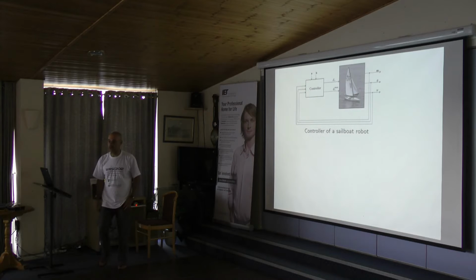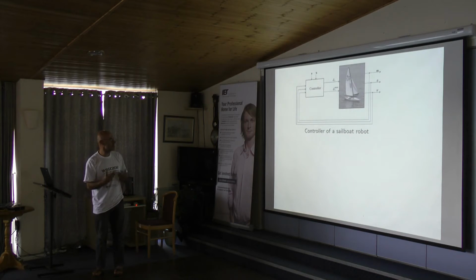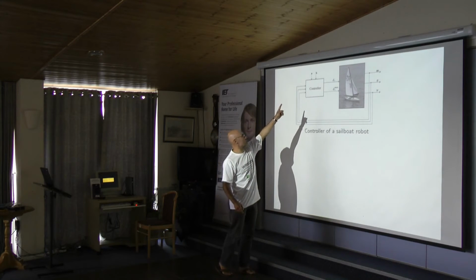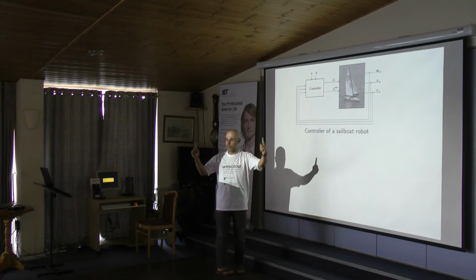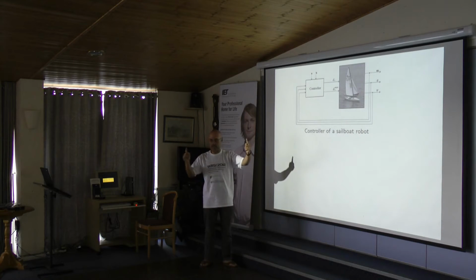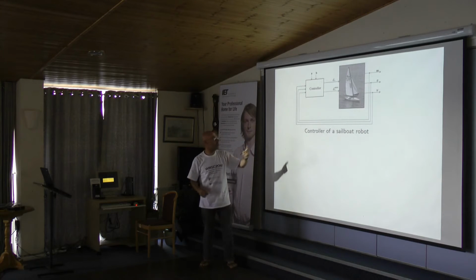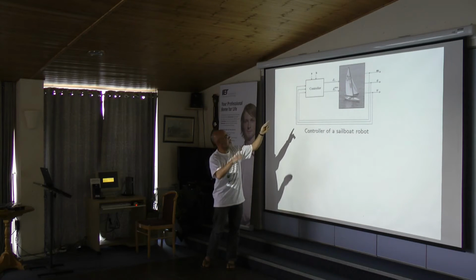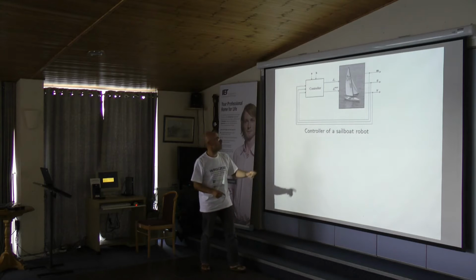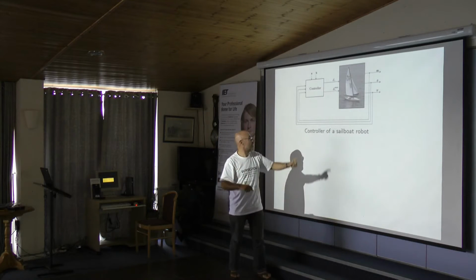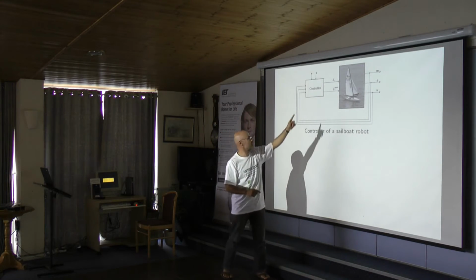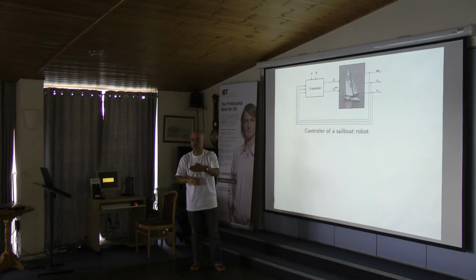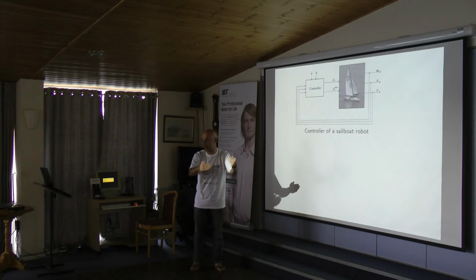Our interest here is to build a controller. A controller has two inputs, A and B, so two points. You have a line between A and B, and you have to follow this line from A to B. You have two inputs in the boat, the rudder and the sail. Because of the main sheet, we can only control the maximum angle of the sail.